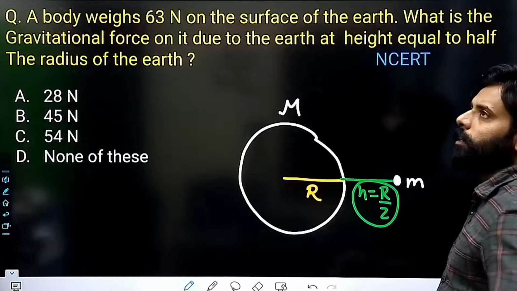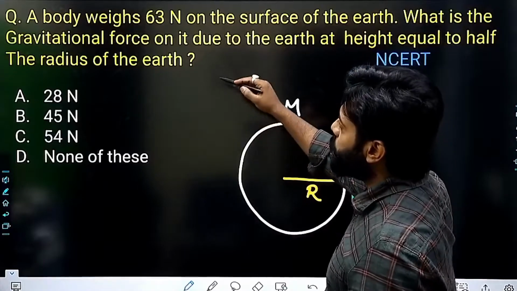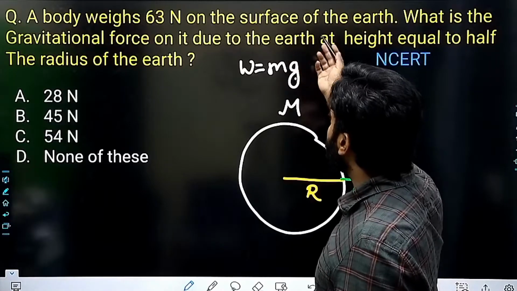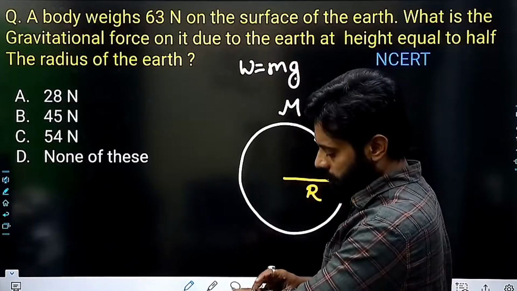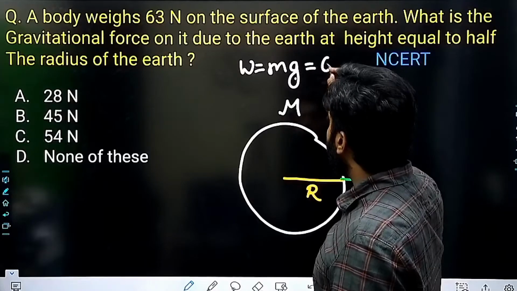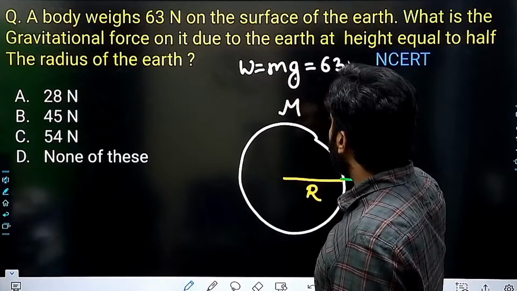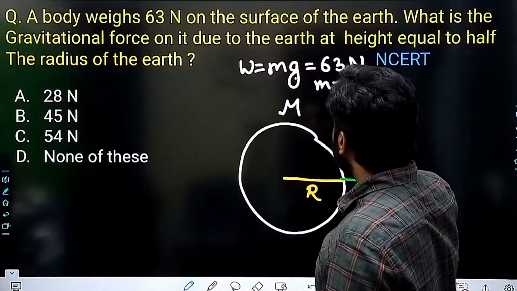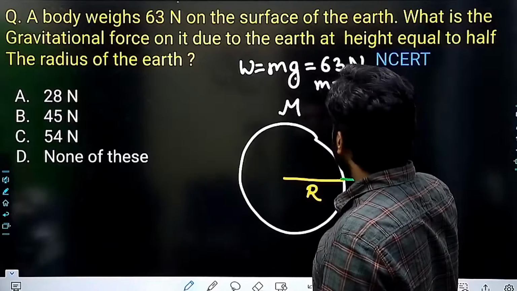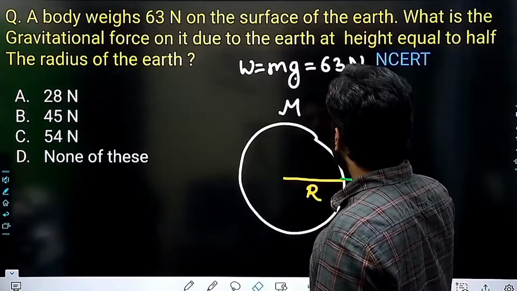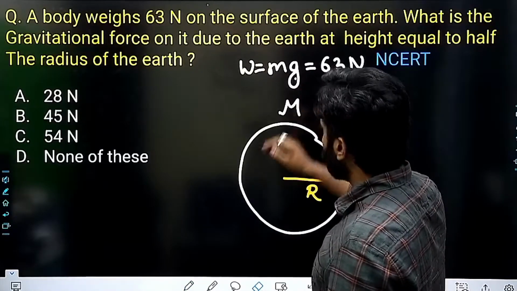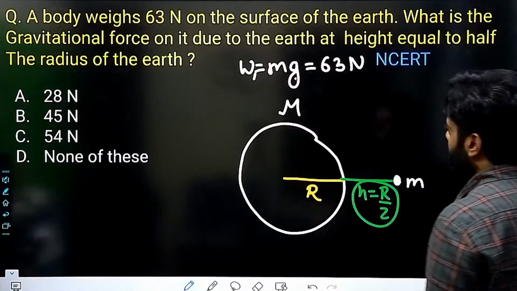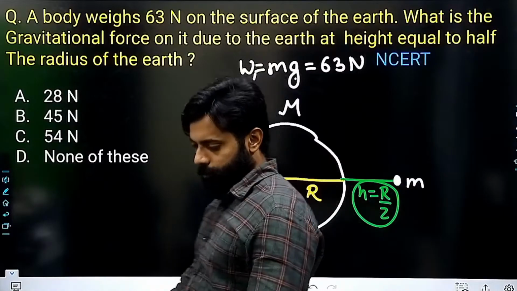Now the question is that the body weight is given to you. Weight is equal to mg on the surface of the earth, right? So weight is equal to 63 Newton. The mass will remain the same.